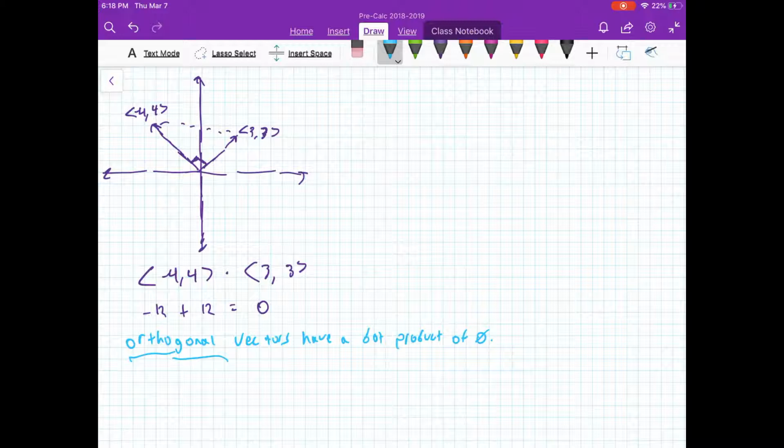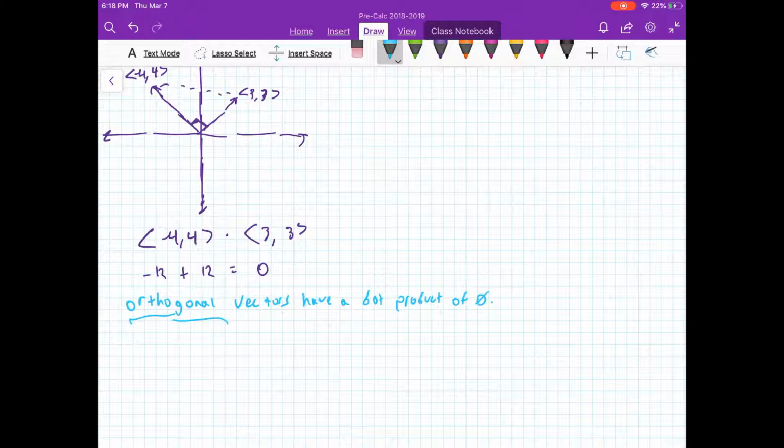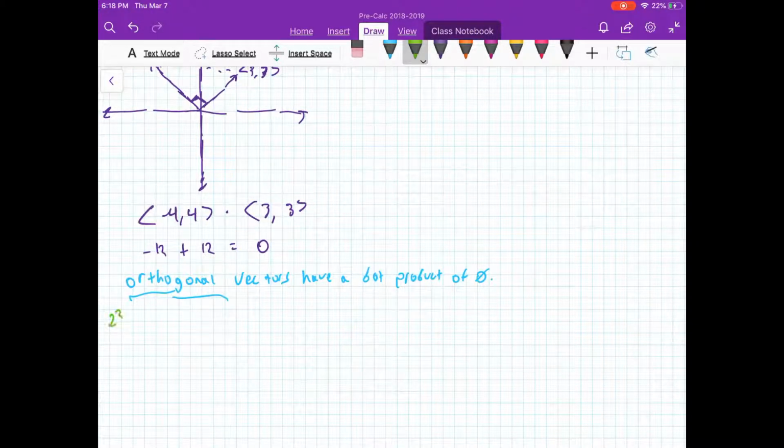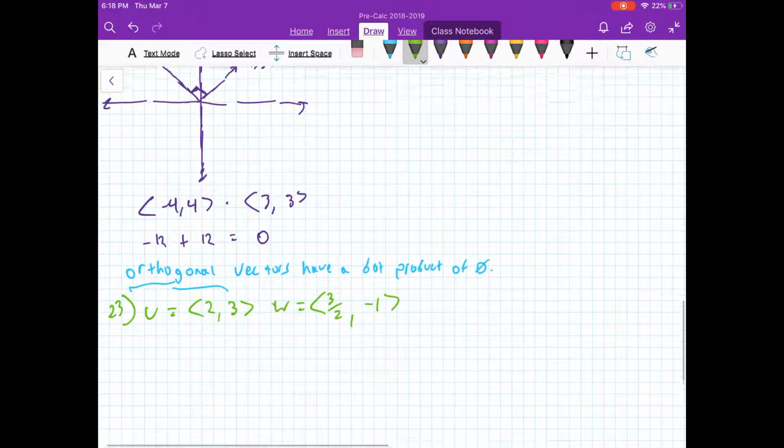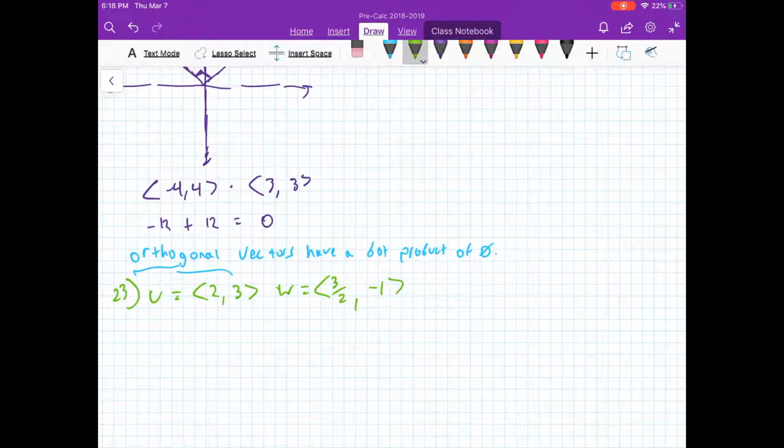Well, if we want to put this into practice, let's see if we can prove that certain vectors are orthogonal. Let's look at problem number 23. It says, prove that the vectors u and w are orthogonal. So we have a vector u equals 2, 3, and a vector w equals 3 halves, negative 1. If they're truly orthogonal, their dot product would be 0.